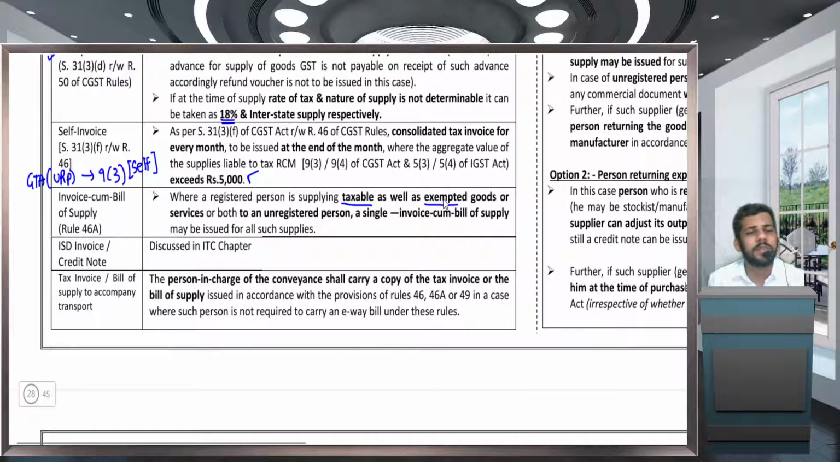Next one, ISD invoice. ISD invoice is issued as per Rule 54. And in case of an ISD invoice, he is going to distribute the credit relating to input service.